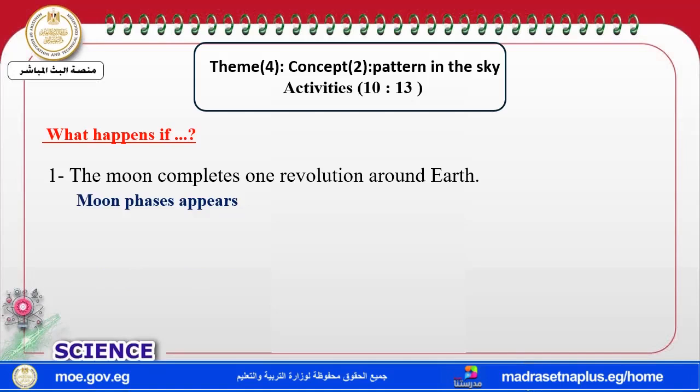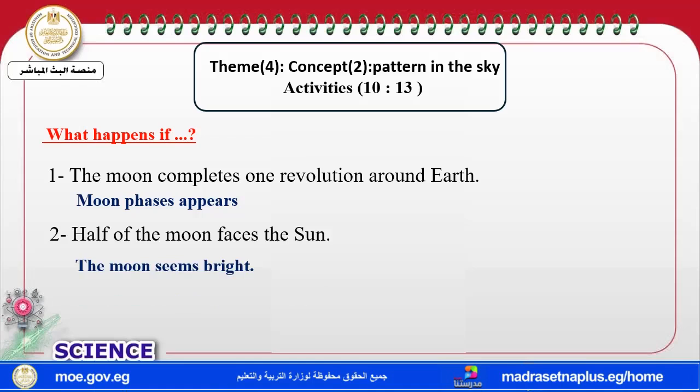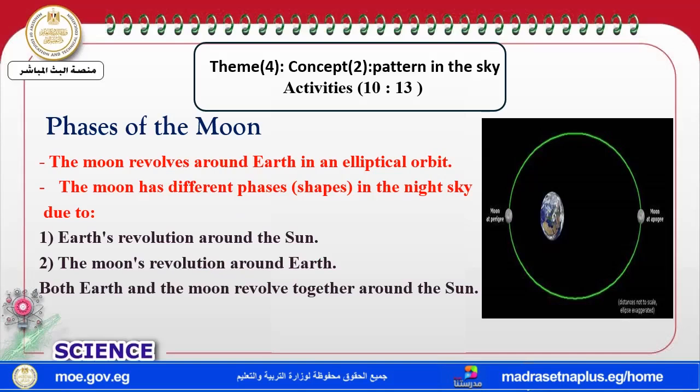The shape of the moon differs, and we are going to study it in this session, inshallah. Also, half of the moon faces the sun, so that half seems bright.